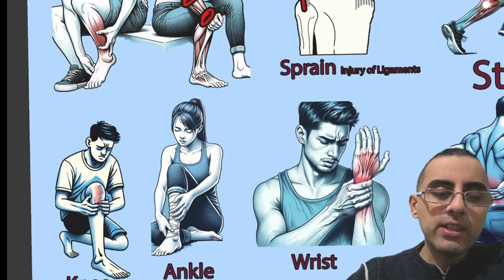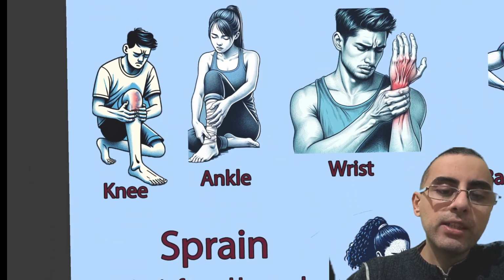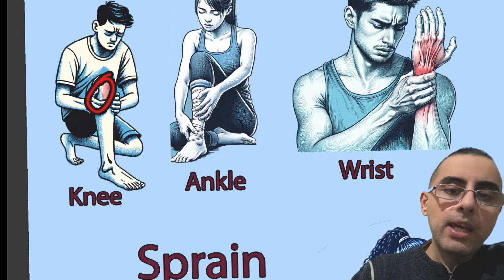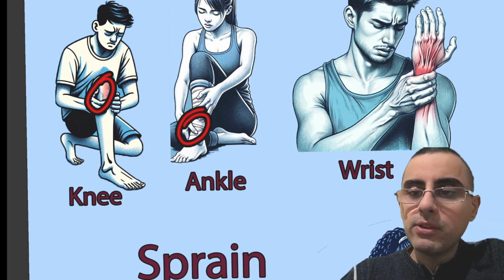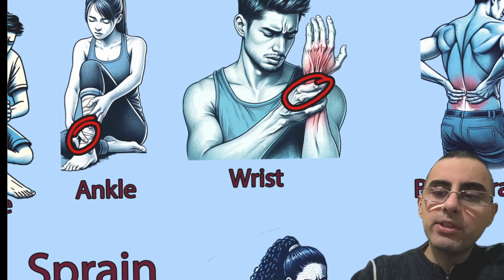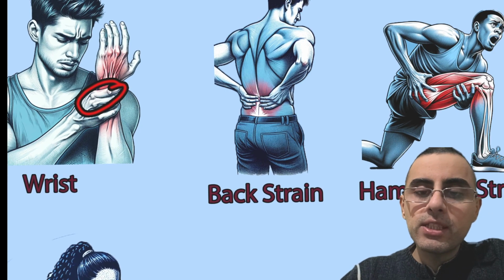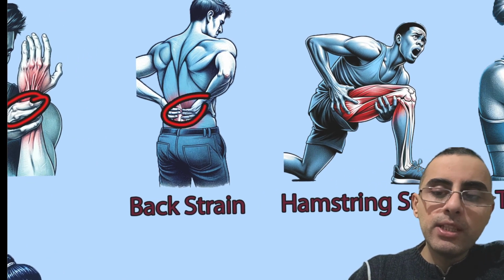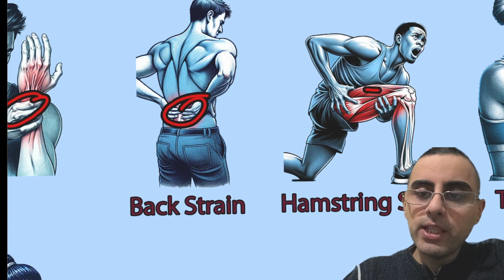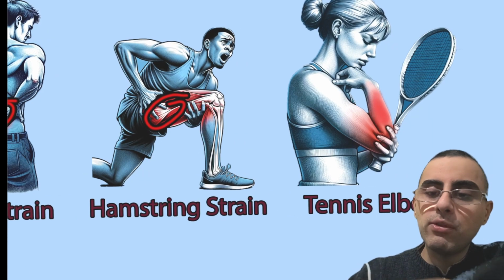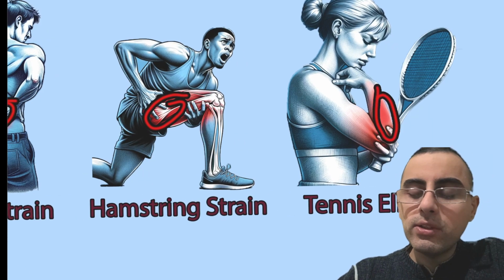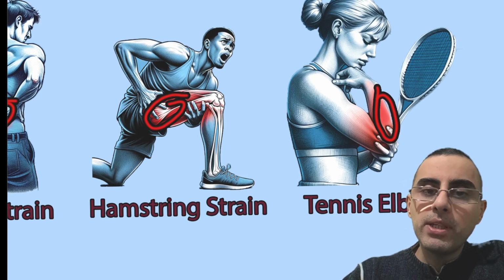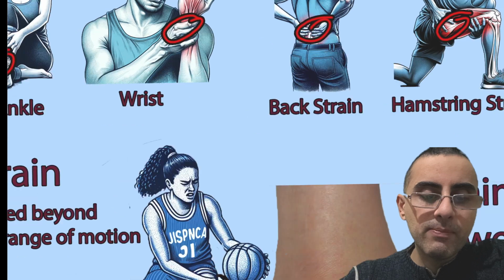Most common examples of sprain are knee sprain, ankle sprain, and wrist sprain. And most common examples of strain are back strain, hamstring strain, and tennis elbow strain. It is called tennis elbow strain because it happens most commonly during playing tennis.